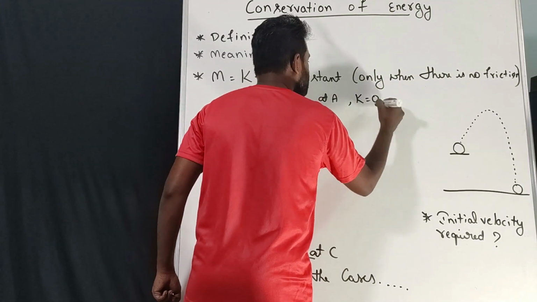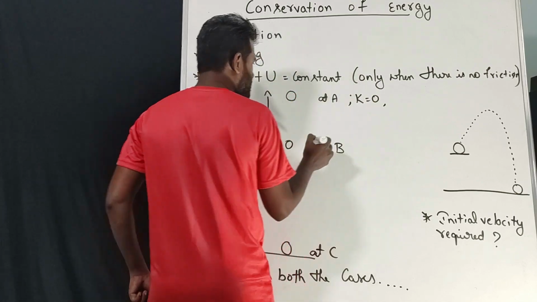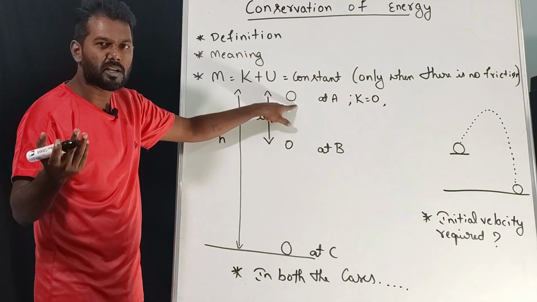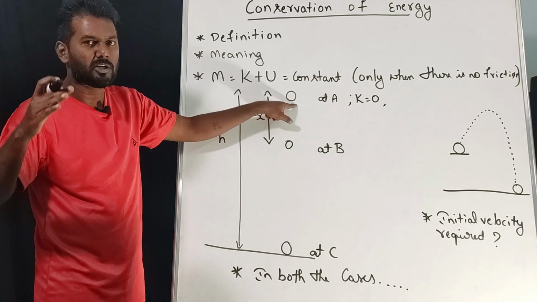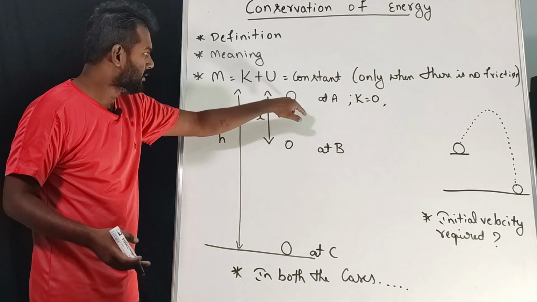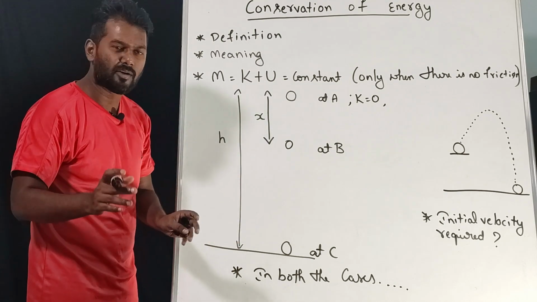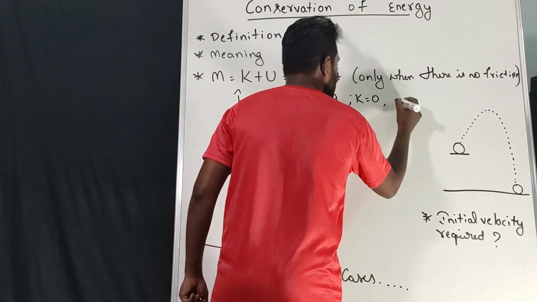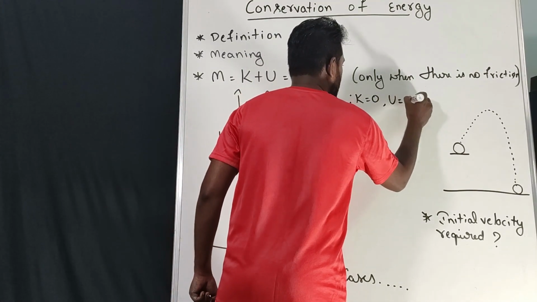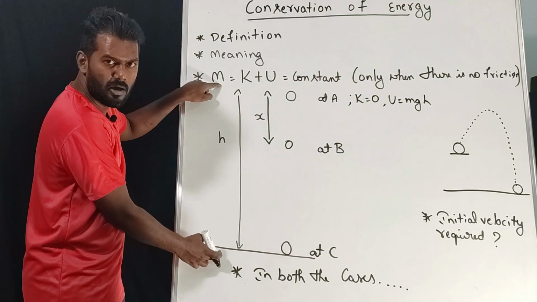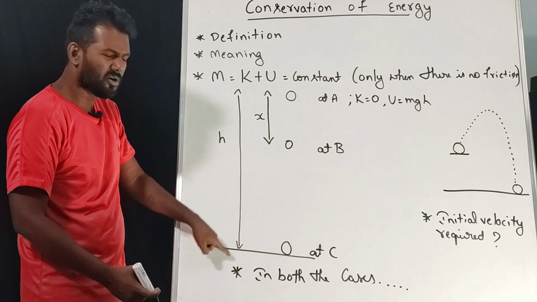What about potential energy? We have height. Correct? What do you mean by potential energy? Potential energy is equal to mass into gravity into height. The ball has mass, we have height, and this place has gravity. So we have potential energy, that is U is equal to mgh, where h is the height from point A to the ground.